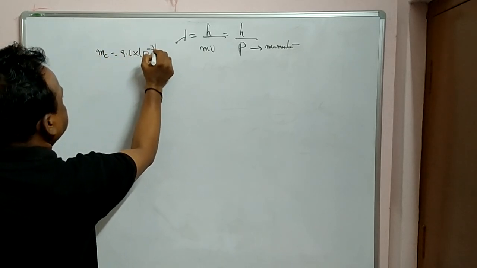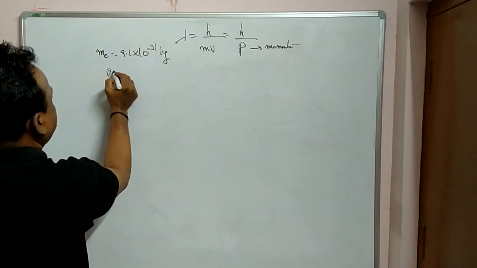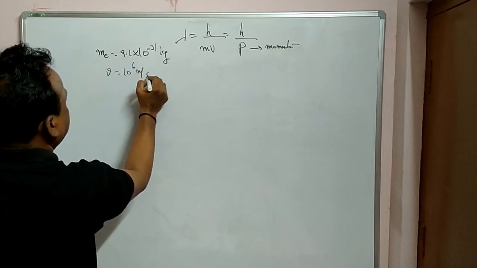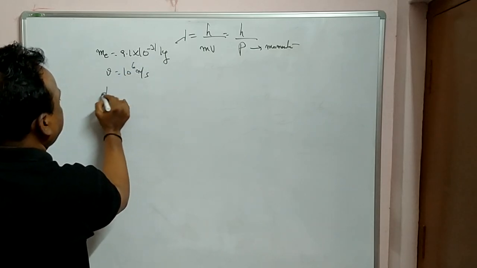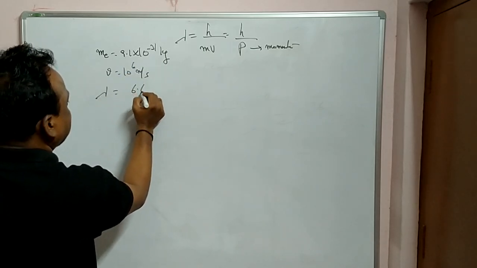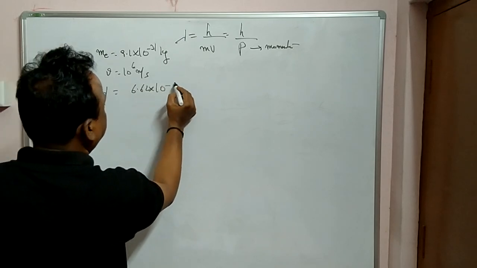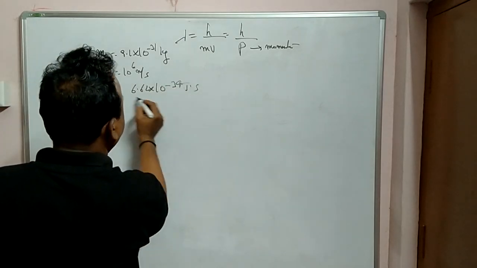Mass is 9.1 into 10 power minus 31 kilograms. Let the velocity take 10 power 6 meters per second. What is lambda? h by mv. h is 6.62 into 10 power minus 34 joule second.